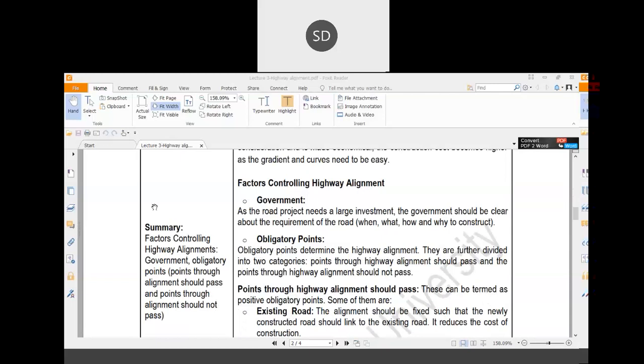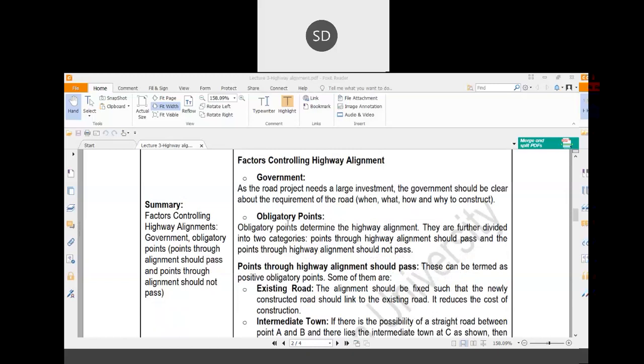Now, there are different factors which affect the highway alignment. The first one is government. Why government? Because in most cases the government is investing in the road project. As a road project is a large investment, the government should be clear about the requirement of the road: when you have to construct it, where you have to construct it, and in which direction or areas that road will go.